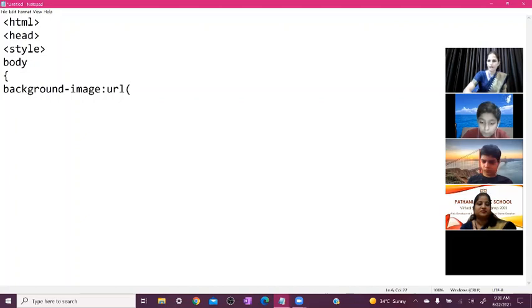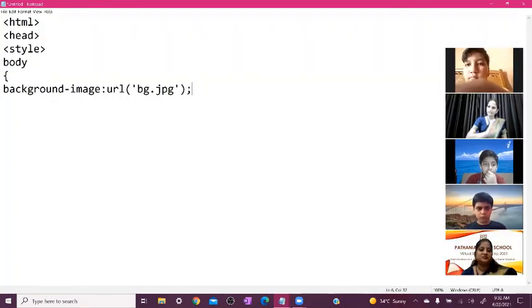After that you start your bracket here, and between the single quotes, you write down BG, because the name of our file is BG. So you write down bg.jpg, and then you close the quote first, then you close the bracket here. For this time you can add any picture here, but later I will send it. Okay, first we write this only. After that you close the curly braces, and then you close your style tag here. Okay, got it everyone? If anyone has any doubt, please raise your hand and ask me.